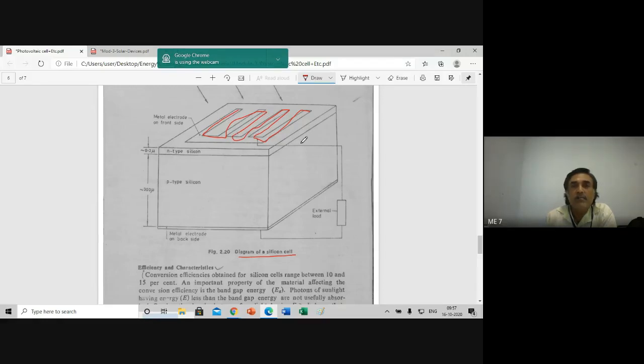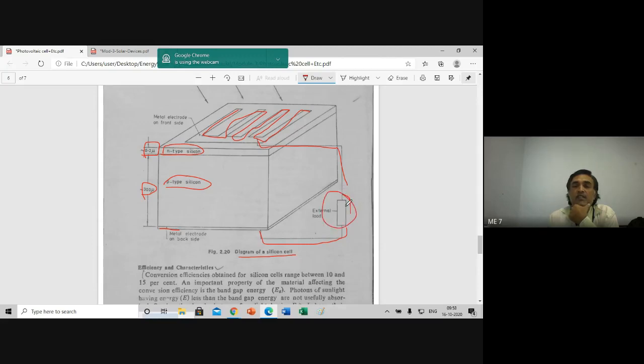Here, this is the N-type silicon. This portion, 0.2 micron. Look at the thickness of this 0.2 micron, whereas the P-type silicon is 300 micron. A slice is formed with this metal electrode on the back side. And an electrical wire is taken. It is connected, and here also it is connected.